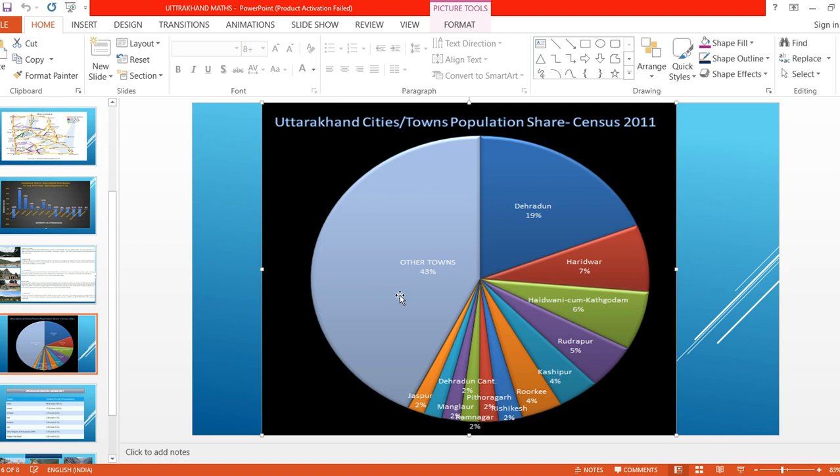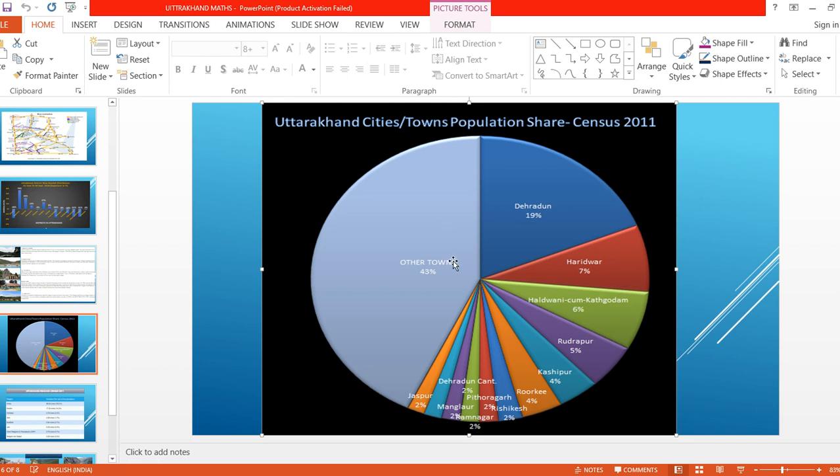Because, children, Uttarakhand is a famous place where people visit, right? Have you heard what migration is? People migrate from one place to another place. Even when we say we are tourists, we are not settling there. We stay for one week, two weeks, one month, two months, six months, and then return to our village. So most of the people are from other towns. If you compare the population, the other towns' population is more in Uttarakhand. They are not locals. They are migrated, we are saying.